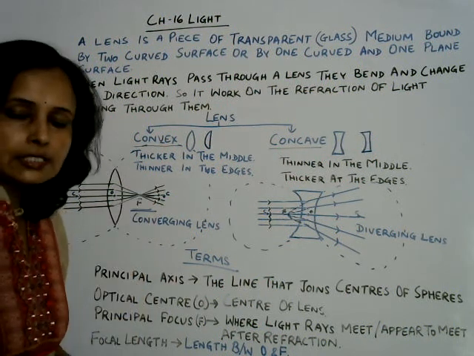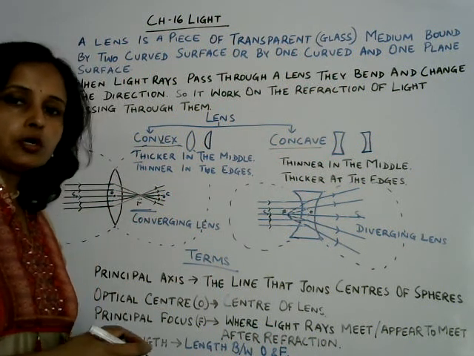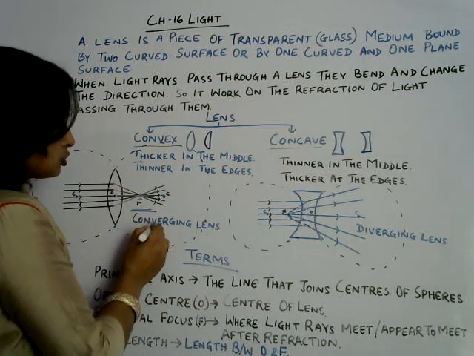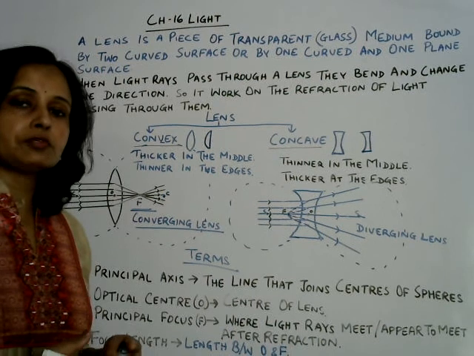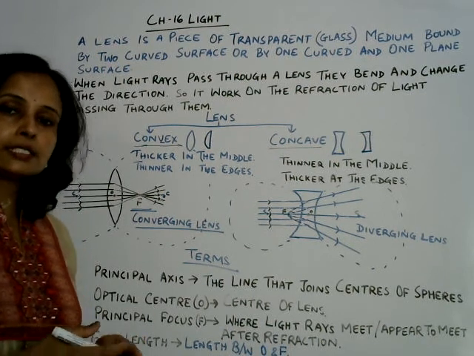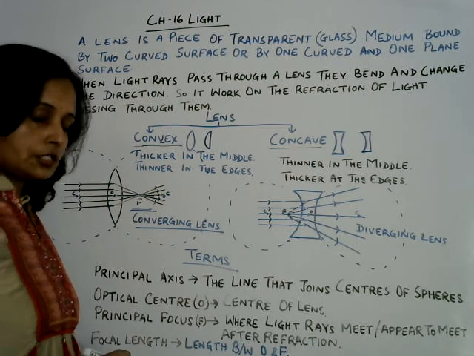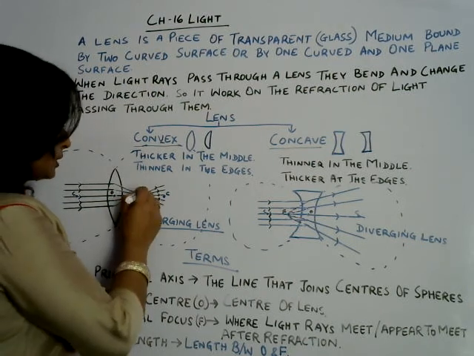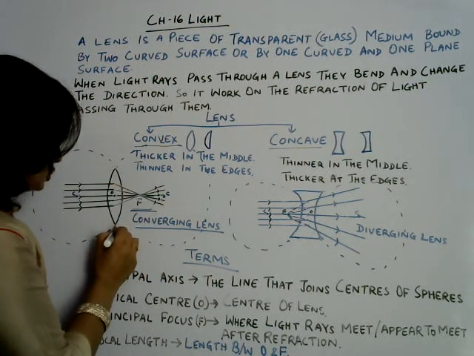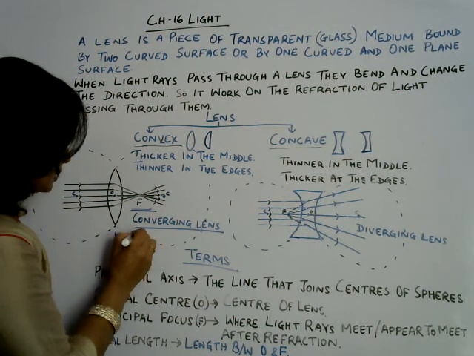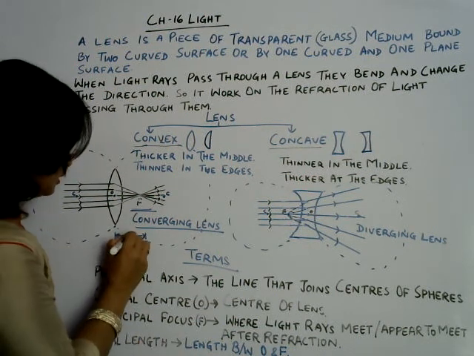This point is called principal focus. And in convex lens, because all light rays are meeting at a certain point, this convex lens is called converging lens. Converging lens means where the light rays which are parallel to the principal axis meet at a point after refraction. This is the principal focus of this lens. And the distance between this optical center and focus is called focal length. What is this? Focal length.